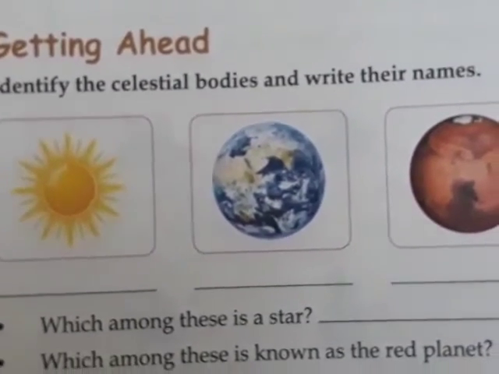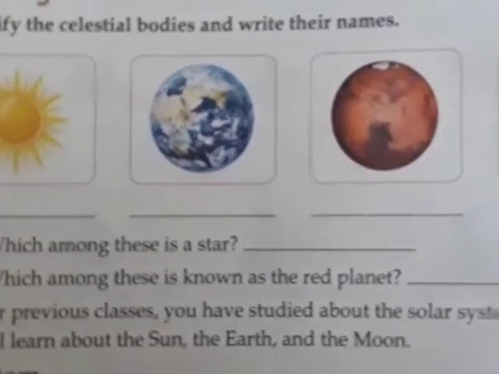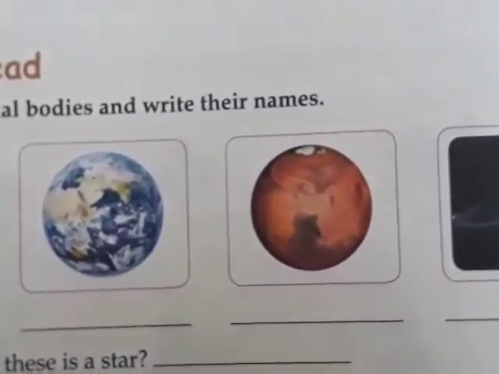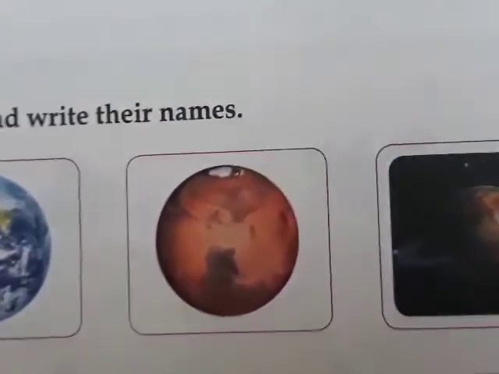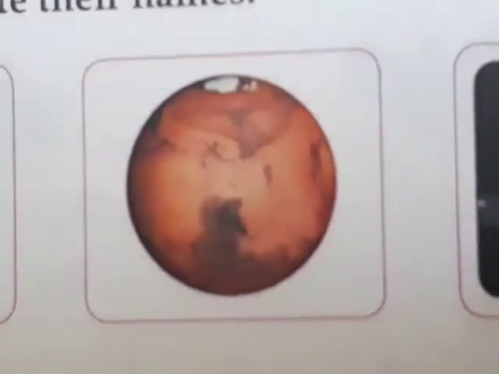And the next picture, what is it? It is Earth. Earth is a planet on which we all are living. Then the next picture, it is the red planet. Okay, that is Mars. Mars is the red planet. And the next picture, can you guess what it is? Just see carefully. Around that planet there is a ring. Okay, a clear visible ring is there around the planet. So it is which planet? It is Saturn. Okay, the Saturn is having a visible ring around it. Yes, so you all must write it down there.